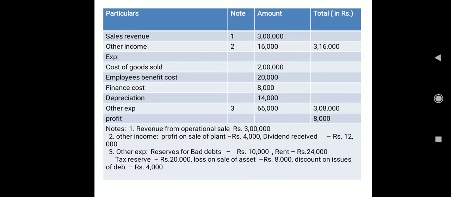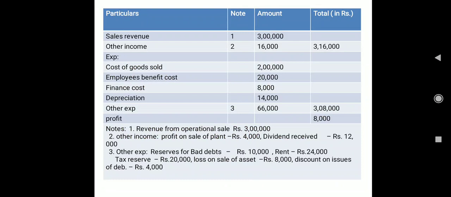Okay, and kindly don't take tension that I am reading too quickly. Definitely you can also read, it is very clear on the screen. Now with this table we have notes. Even in the table you can make out in the second column that we have notes 1, 2 and 3. So the explanation of note 1 is revenue from operational sale.